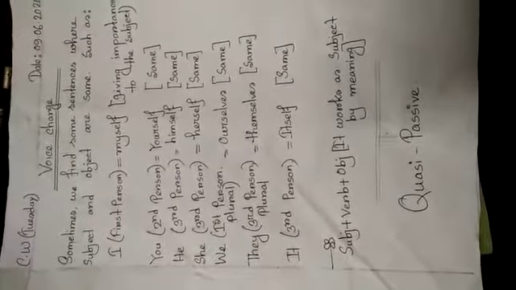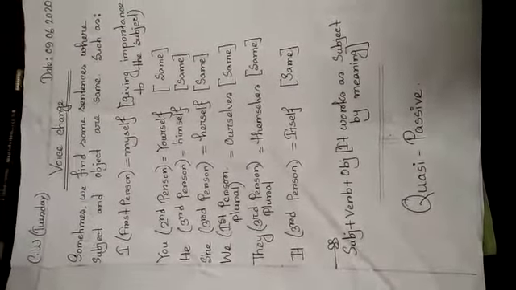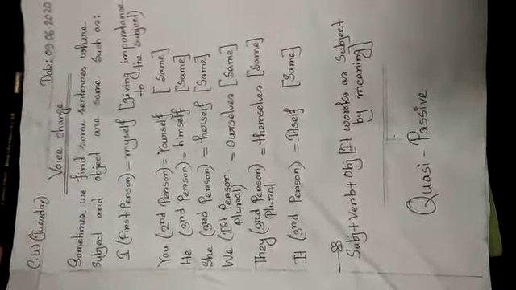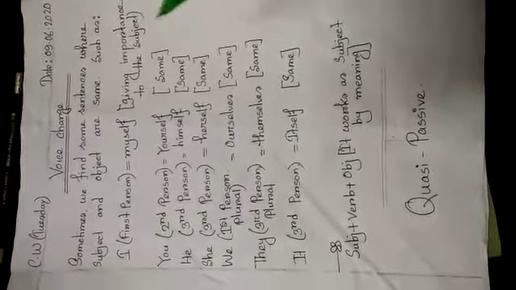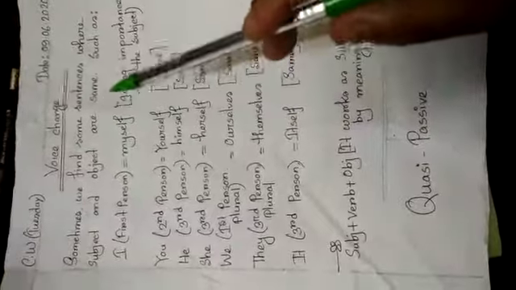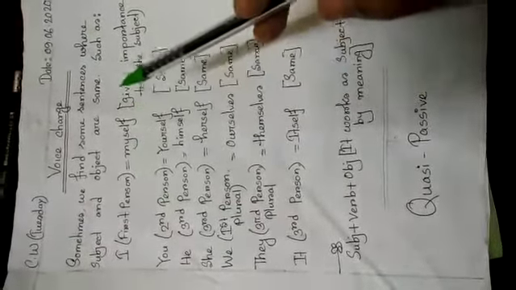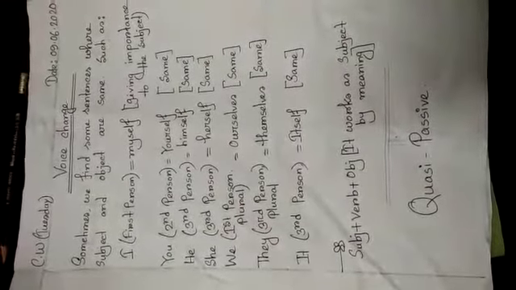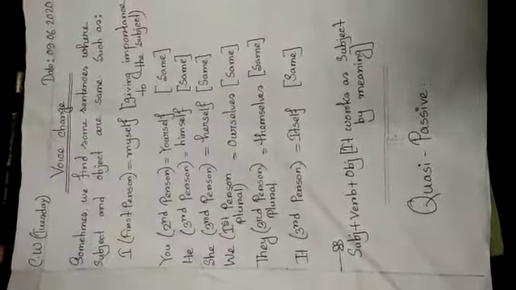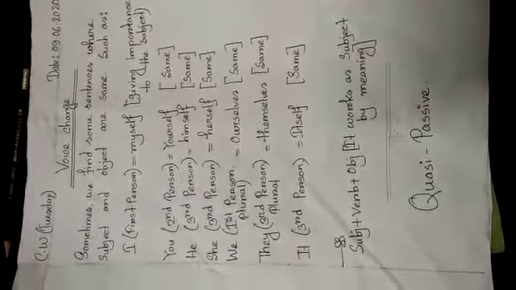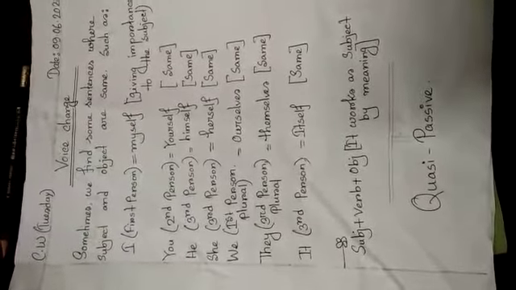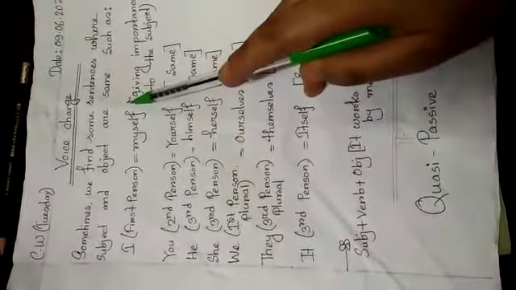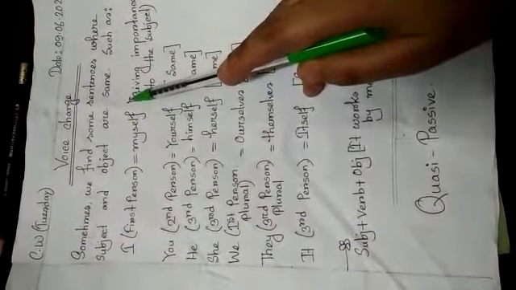This is a very new pattern or topic, so to make it understandable, at first you have to make it clear through your conception. Here it has been written that sometimes we find sentences where subject and object are the same. Why have I written like that? In each voice change I have told you subject and object will be interchanged. That means as subject and object are different, it will be changed. But in this case, subject and object will be the same. It will not be different.